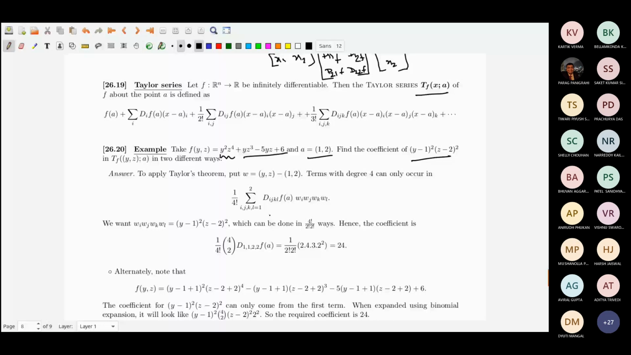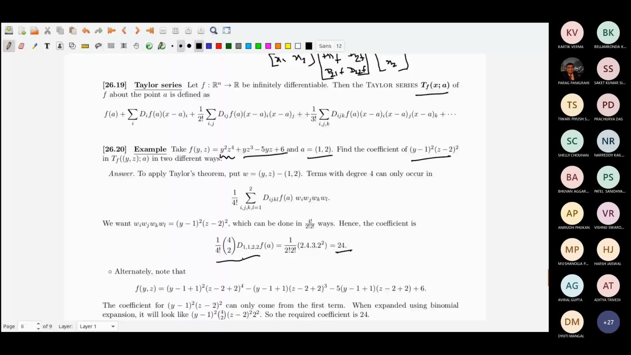Okay, that's how it is. 1 by 4 factorial times 4 choose 2 is 1 by 2 factorial 2 factorial, then D_1122 f(a) computed is this much, so you get 24.